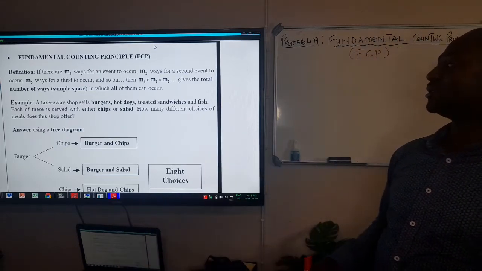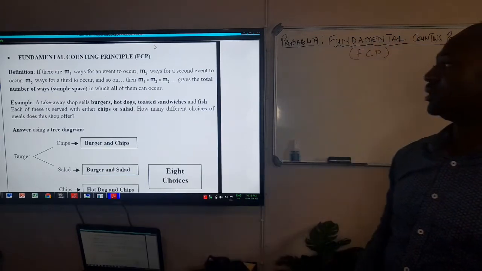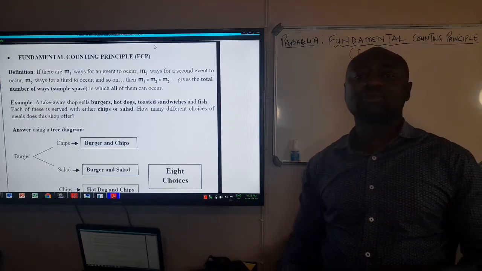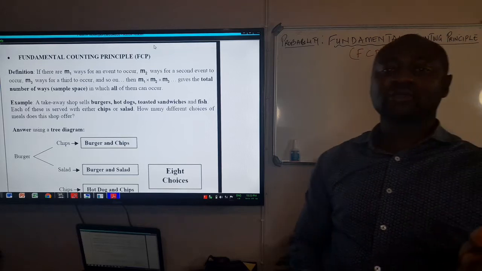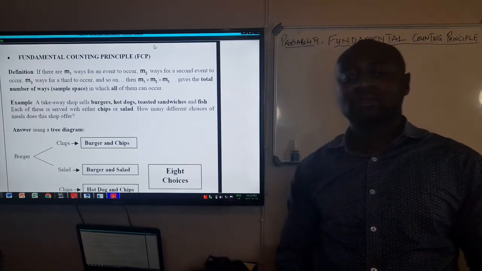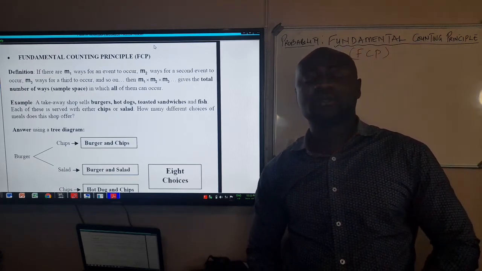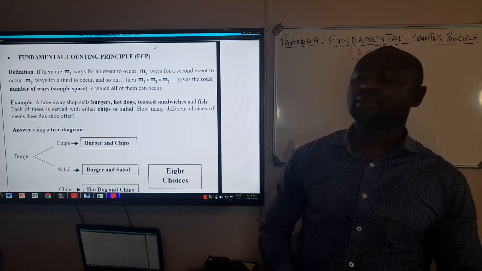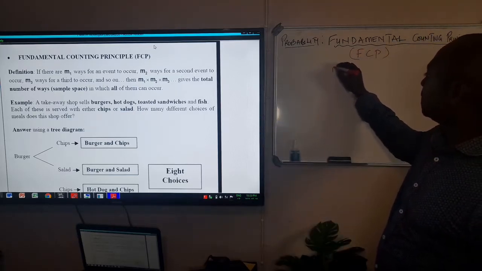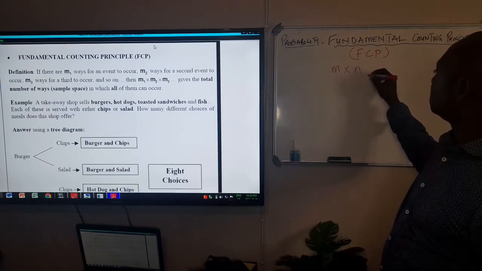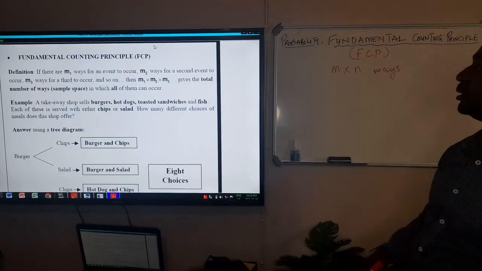Let's say, for instance, you have m ways of doing things, or m ways for an event to occur, and a second event occurs in n ways. So now, if a question is given, in how many ways can both or all the events occur? Then we will have to give our solution as m times n ways. It can occur in m times n ways.